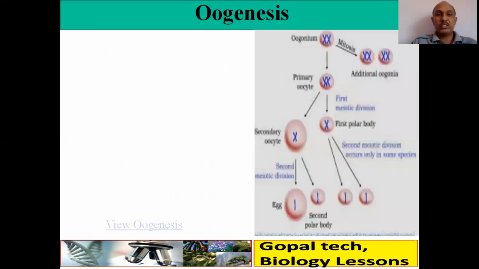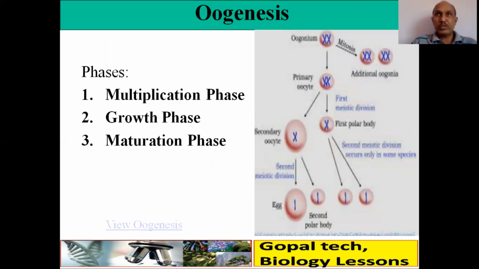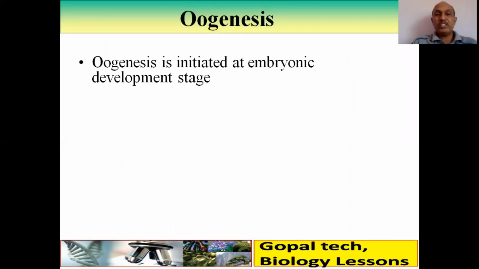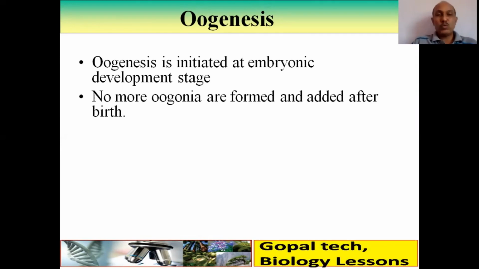Now, oogenesis. Again, there are phases: multiplicative phase, growth phase, maturation phase. Okay, three phases will come here. Oogenesis is initiated at the embryonic development stage. No more oogonia are formed and added after birth. Whatever has to be prepared has to be prepared before birth; after that, not a single oogonium is formed.